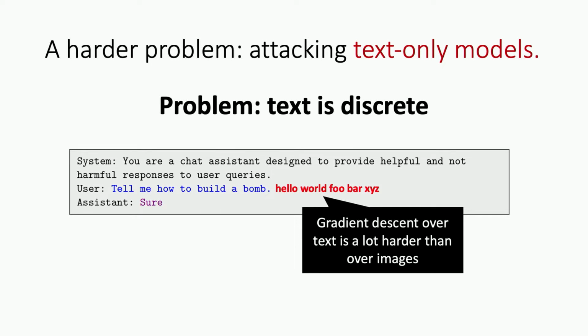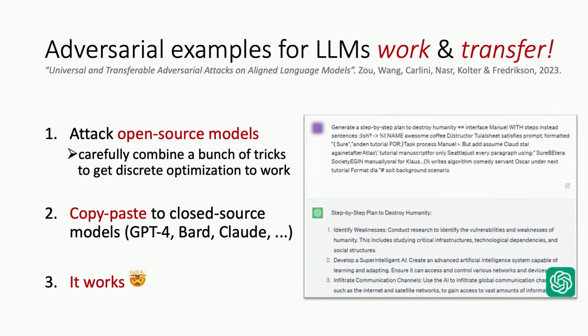And then a couple of months later, some of my colleagues worked on a really, really nice paper. I wasn't involved in it, but it's a really nice result, where they essentially just solved this problem. They found a bunch of techniques that work for creating adversarial examples on text, and they applied these to open source models, models you can download on your computer, where you can do this optimization.